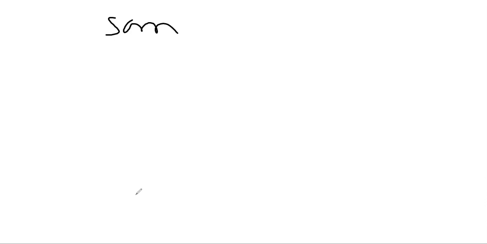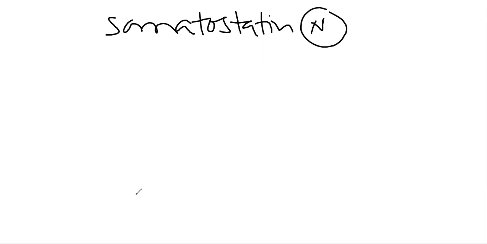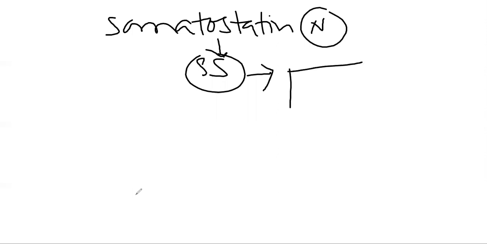Apart from the gonadotropin releasing hormone and growth hormone releasing hormone neuron, there is also the somatostatin neuron. So if the somatostatin neuron is stimulated, it will produce what? It will produce somatostatin. Now this somatostatin actually works on the same cell, that is the somatotrop.